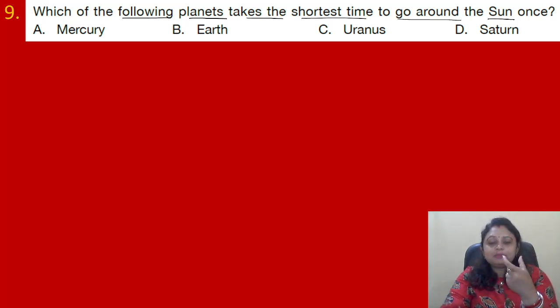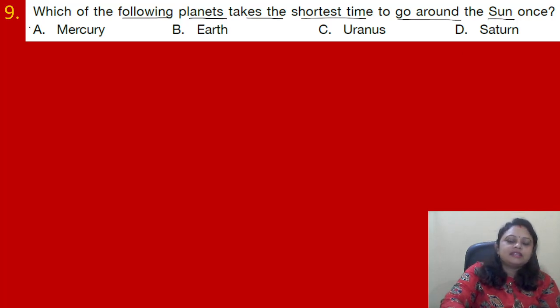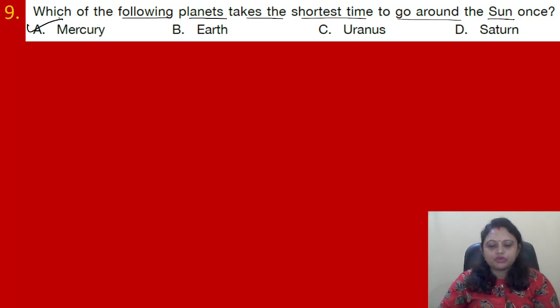Of course, the one which is present closer to the sun. Right. And which one is present closer to the sun? That is Mercury. So as it is present closer to the sun, it has to cover a small distance, and also it takes the shortest time. So correct answer is option A, Mercury.